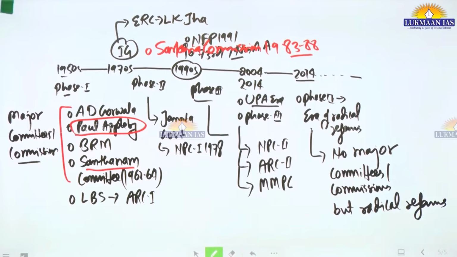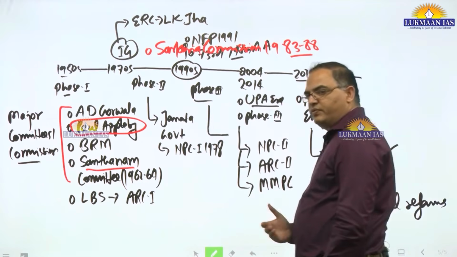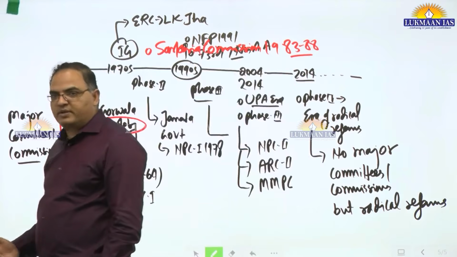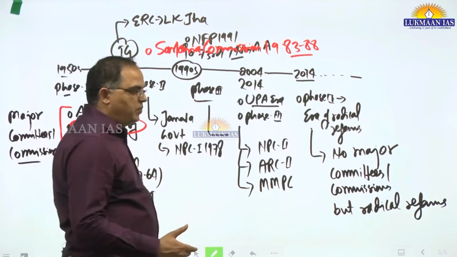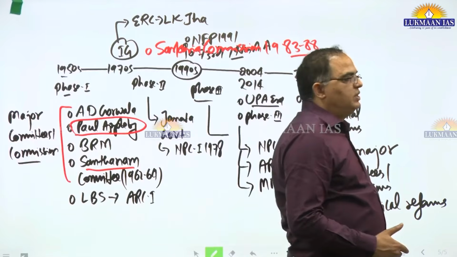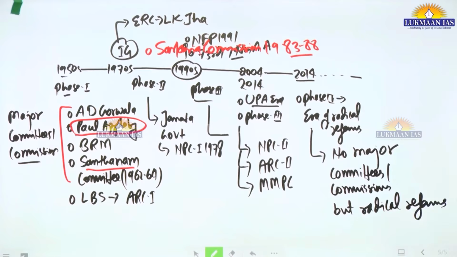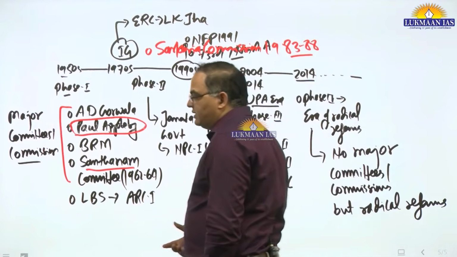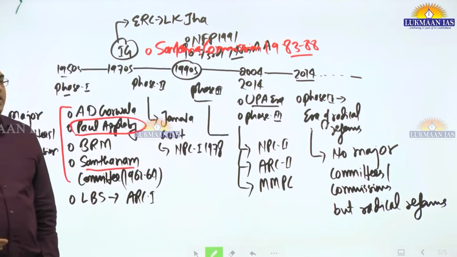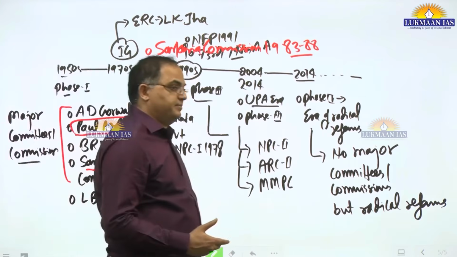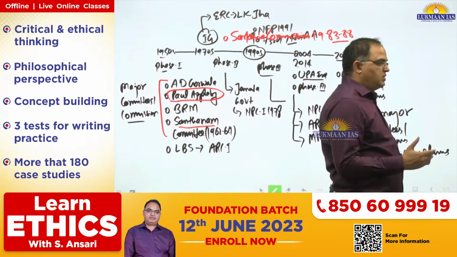It is not necessary to introduce reforms only through committees and commissions. Government can take reforms even without them, but reforms and committees and commissions go hand in hand. Generally when government wants to bring any major reform, it sets up a committee to look into those aspects and give recommendations, and the recommendations become the basis for implementing reforms. It is not necessary that when government has constituted a committee or commission and it has recommended, a reform will necessarily be taken. This is what we are trying to deal with.